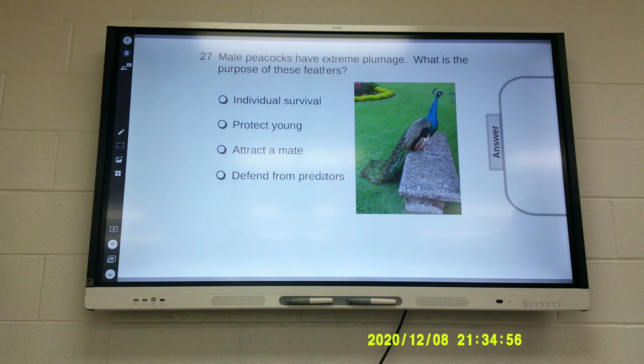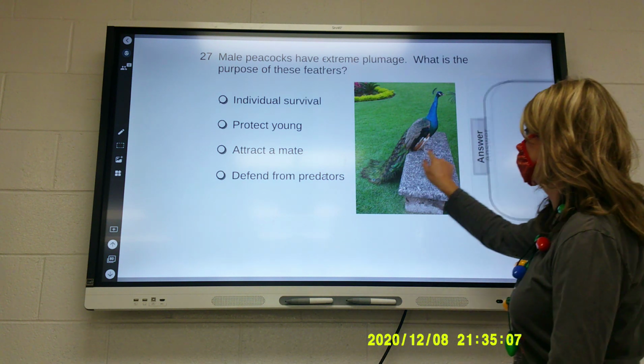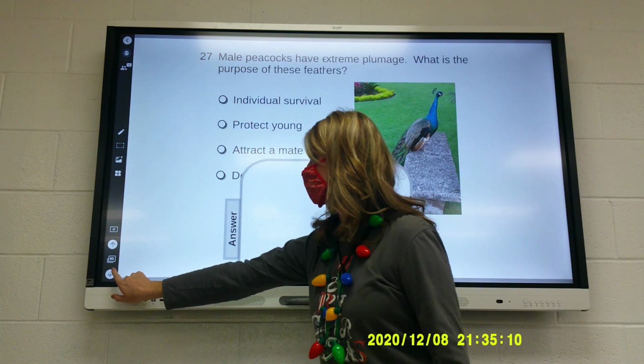Male peacocks have extreme plumage, like really fancy feathers. What is the purpose of the feathers? Individual survival, protecting young, attract a mate, defend from predators. C, attract a mate. Can't their feathers defend from predators?